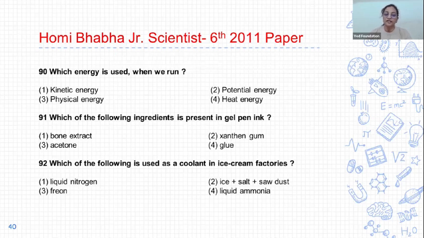92. Which of the following is used as a coolant in ice cream factories? And options are 1. Liquid oxygen, second ice plus salt plus sawdust, third freon, and fourth liquid ammonia. And the correct answer is fourth, liquid ammonia. Liquid ammonia is used as a coolant in ice cream factories.